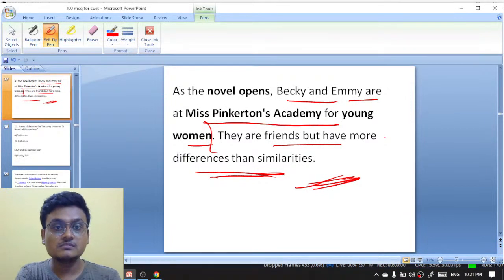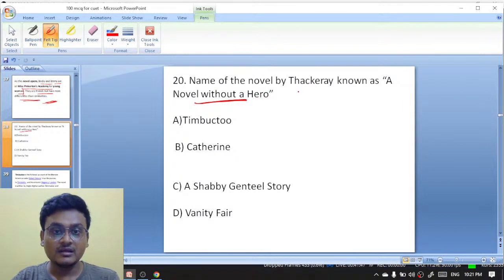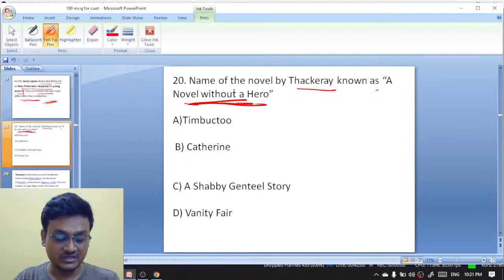Becky Sharp and Amelia. Name of the novel by Thackeray, William Makepeace Thackeray, known as A Novel Without a Hero. Timbuktu, Catherine, A Savvy Gentle Story, Vanity Fair. A Novel Without a Hero. Name the novel by Thackeray, known as A Novel Without a Hero.